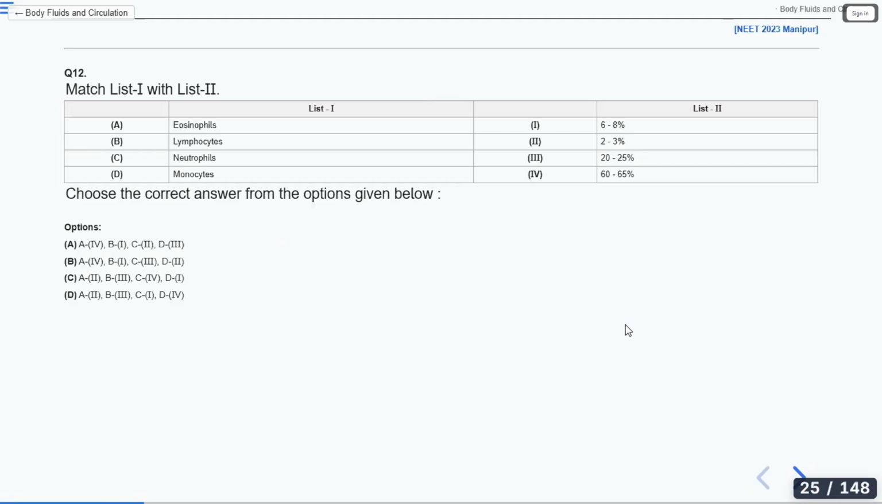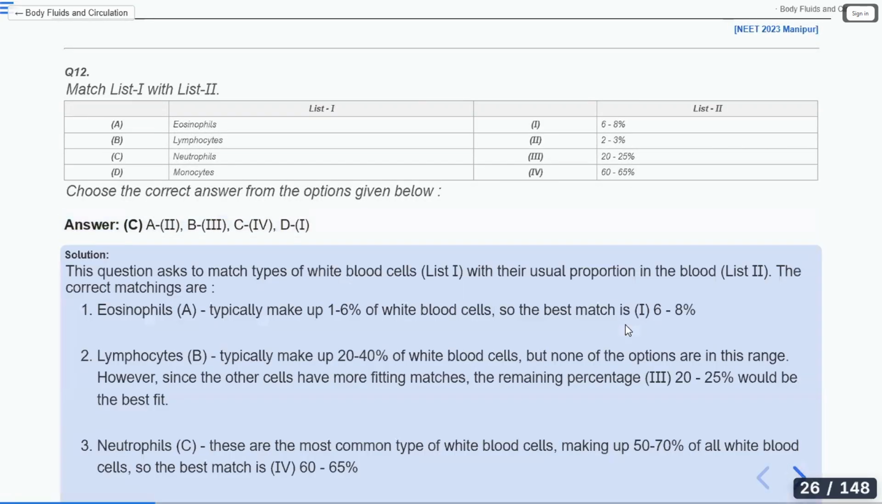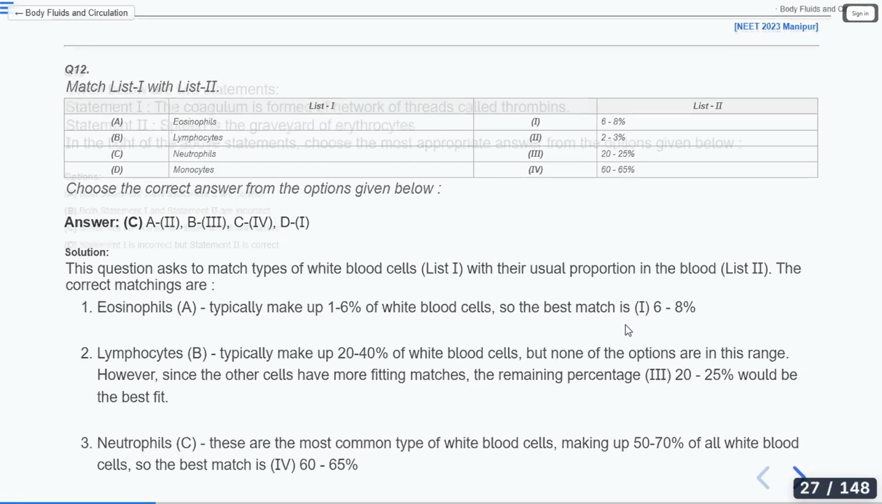Option C is correct. Good. What about others? Varsha, Gomati. Option C: eosinophils, 2 to 3%, lymphocytes, 20 to 25%, neutrophils, 60 to 65%, monocytes, 6 to 8%. Let's see whether it is a correct answer. So option C is the correct answer. Very good. Let's go to the next question.